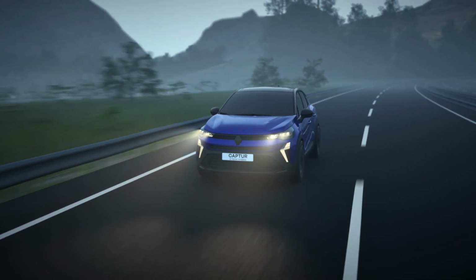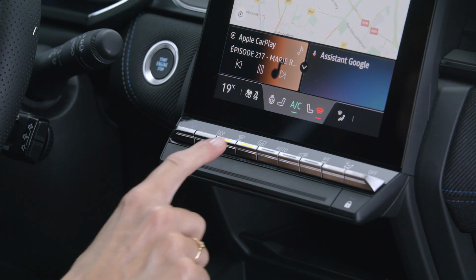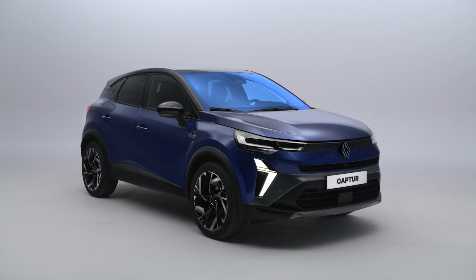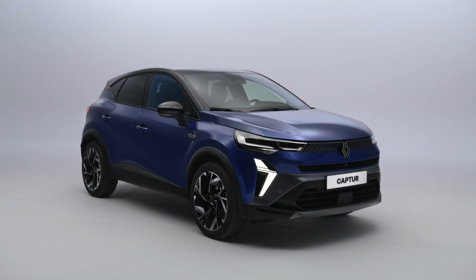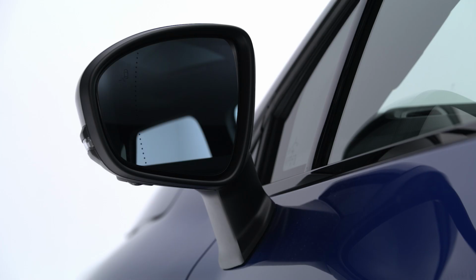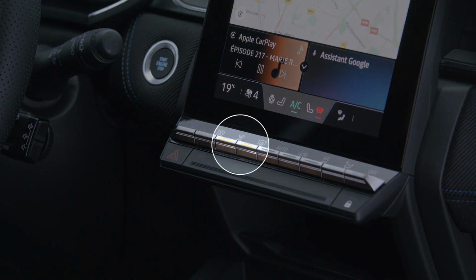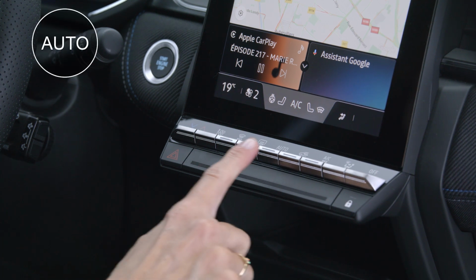If there is condensation or frost on your windows, press this button to activate the clear view feature. The windscreen, rear screen, front side windows, and door mirrors will quickly demist. The air conditioning and rear screen de-icer will automatically switch on. To turn the clear view feature off, press this button again, or press the auto button.